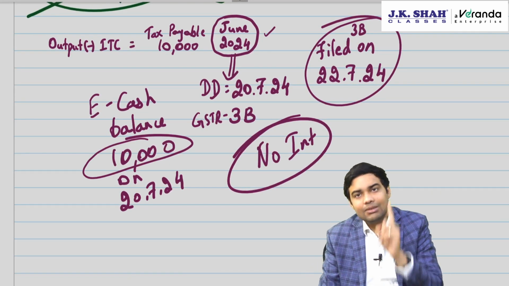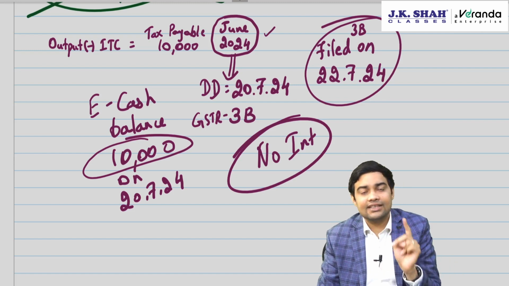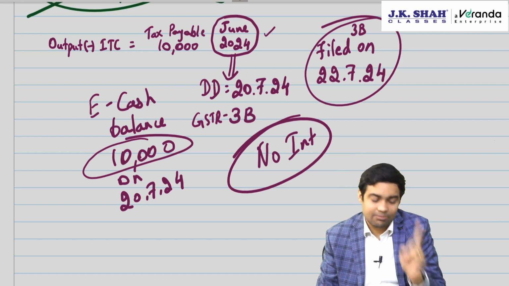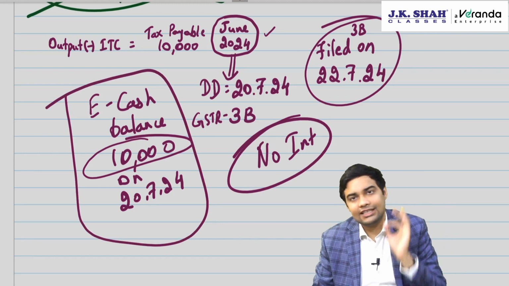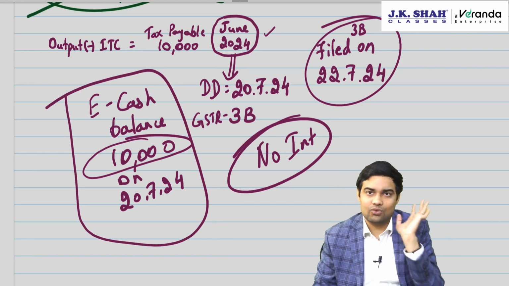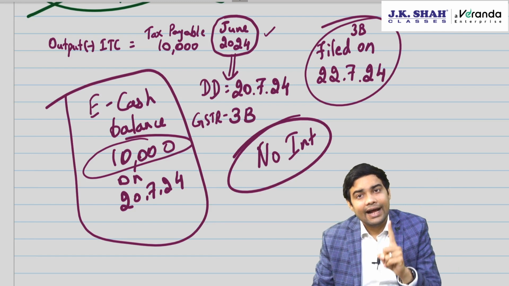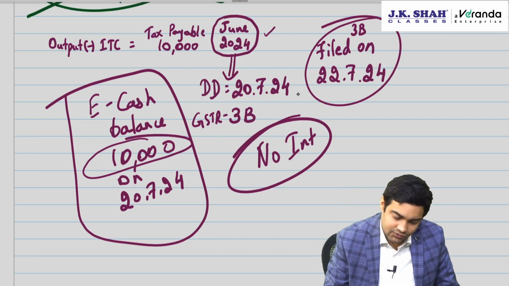Careful, they can mix a question with late fee and interest. Interest will not apply if you have sufficient balance in e-cash because you have already deposited it to government's account. Late fee can apply? Yes, because for delayed filing of return.